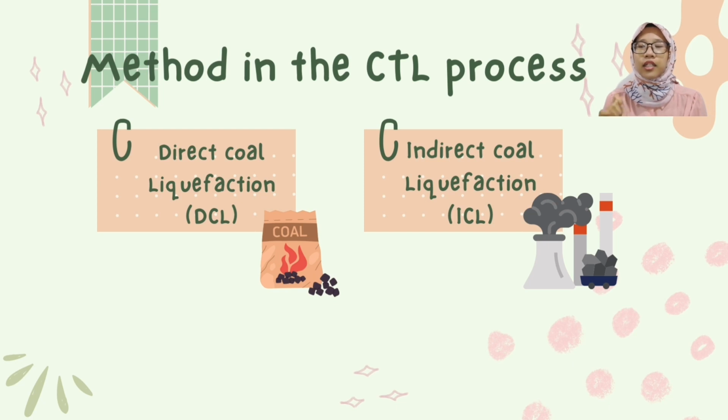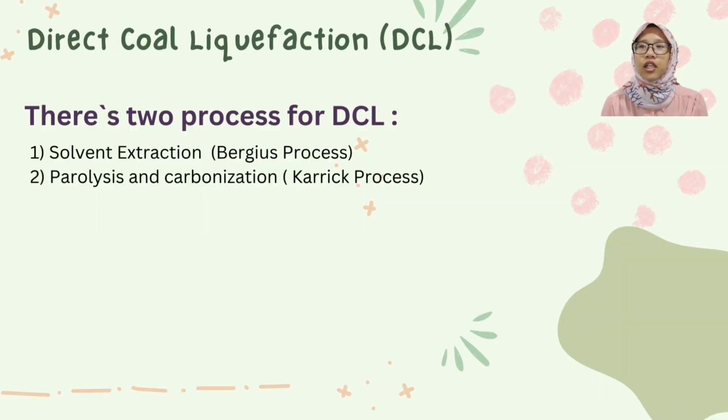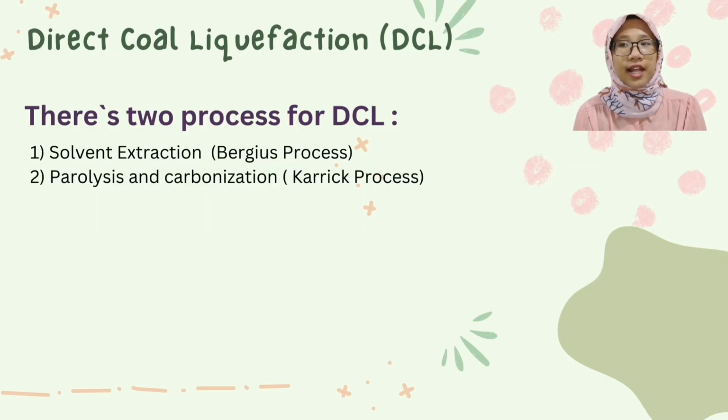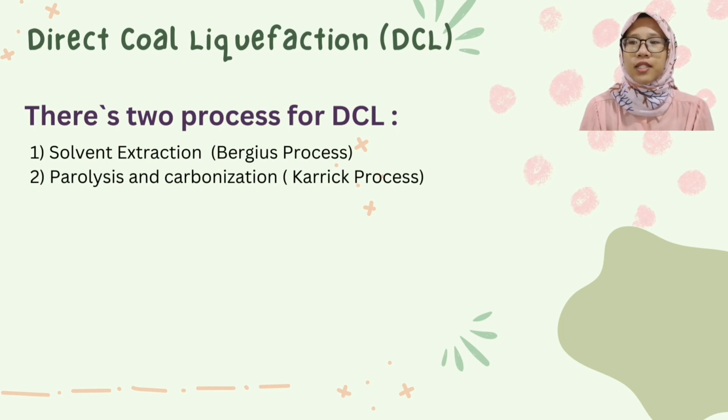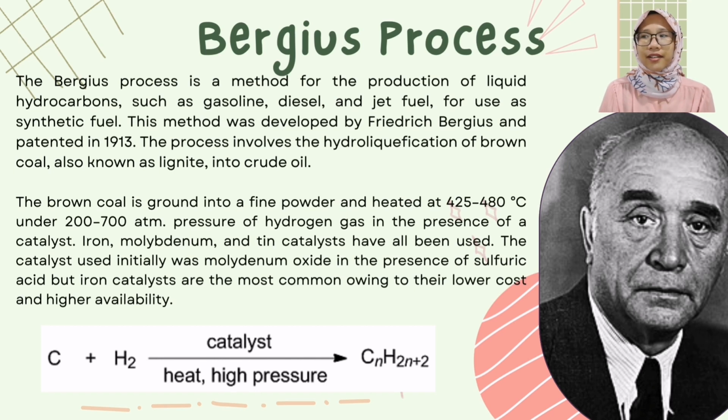So in the CTL process, the two most common methods are direct coal liquefaction (DCL) and indirect coal liquefaction (ICL). For direct coal liquefaction, there are two processes. The first process is solvent extraction, also known as the Bergius process, and the second one is pyrolysis and carbonization, also known as the Kraak process.